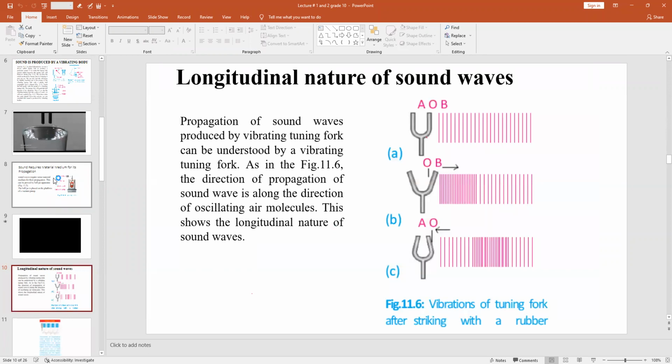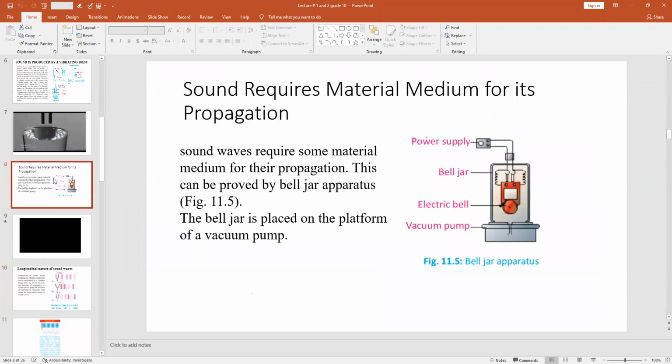Now we have discussed how sound is produced, right? It is produced by means of vibrations and waves, right? Now the next topic is that sound requires a material medium for its propagation.